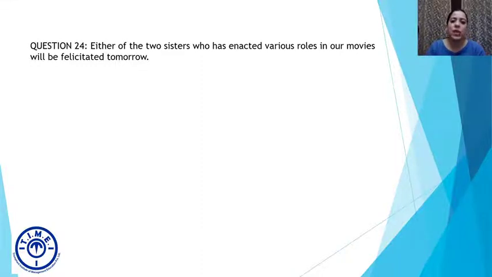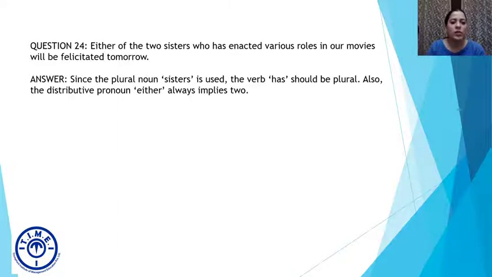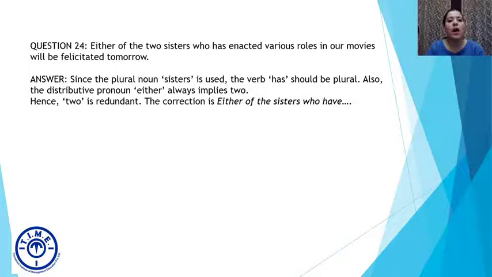Now sisters are two, but I'm using a singular verb. That's also a problem, which is why, the verb should be plural for sisters, and that's why the correction will become: either of the sisters who have enacted various roles. So either of the sisters, I will remove two as two is repetitive. It's already understood there are two sisters who have enacted. So sisters is plural, the verb will also be plural. All right, let's move to the next.